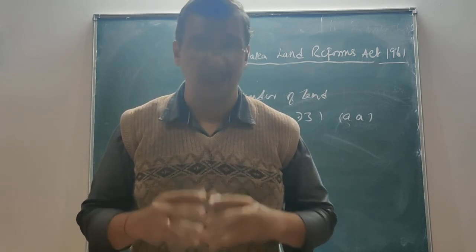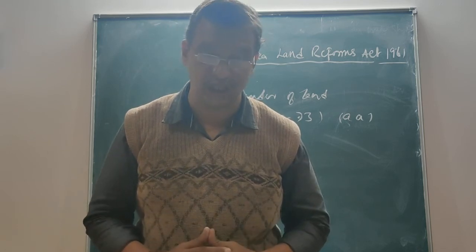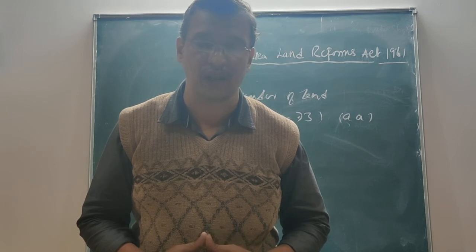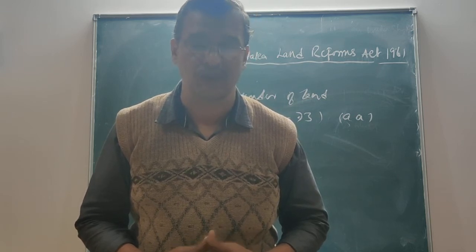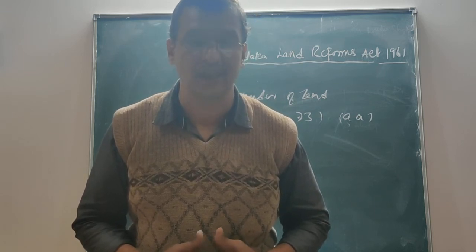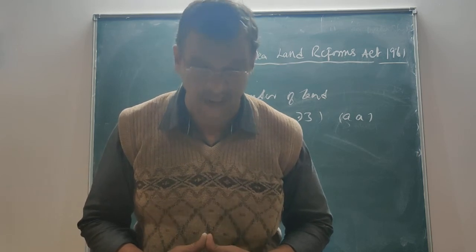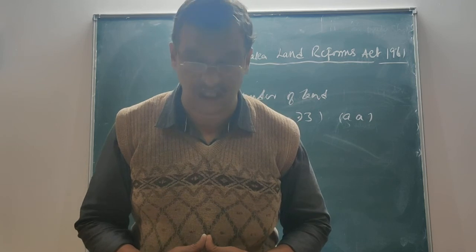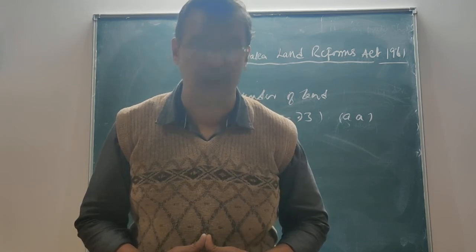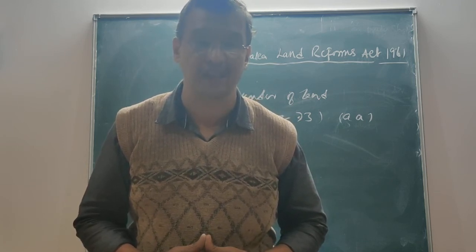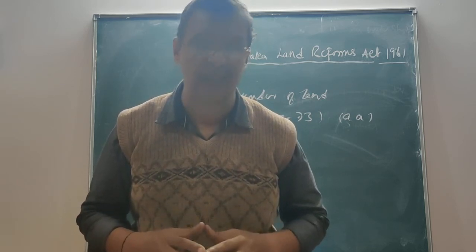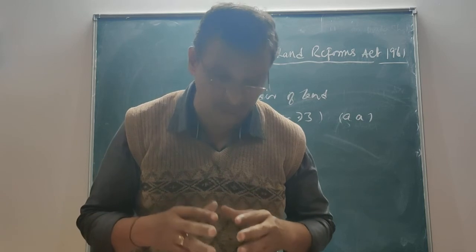And my friends, here also one proviso has been included, that is, where the land is held by a family, and the family consists of even Stridhana property land, then the surrender may be to the extent of the Stridhana land they are holding, and it shall not be more than the proportion of the Stridhana land they are holding. So subject to this, my friends, we can see that the land has to be surrendered.